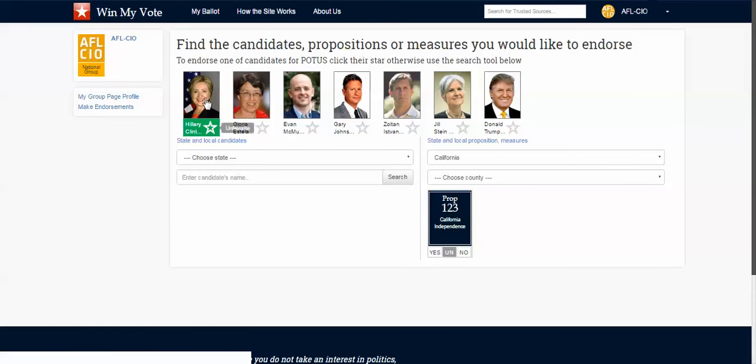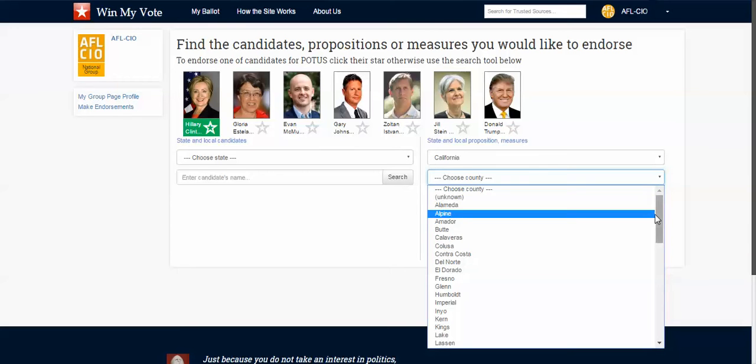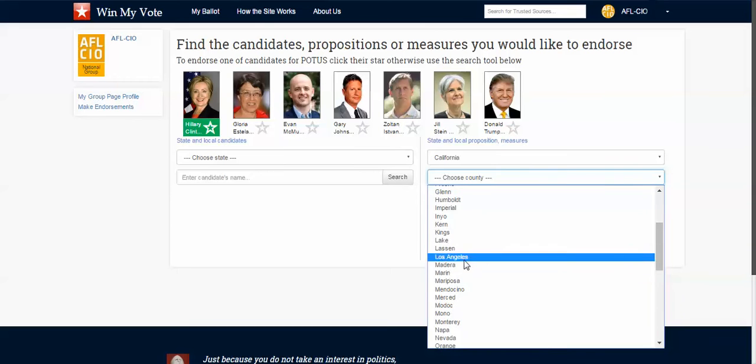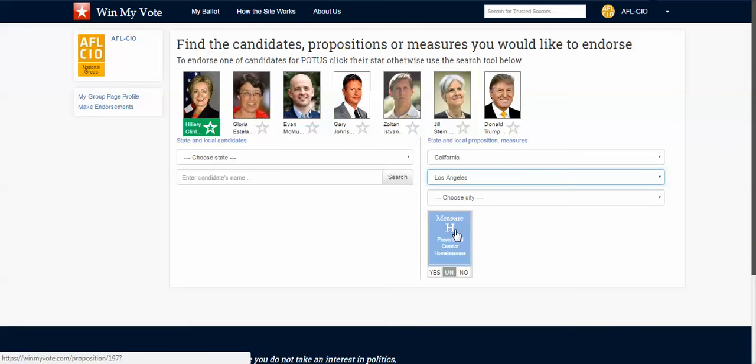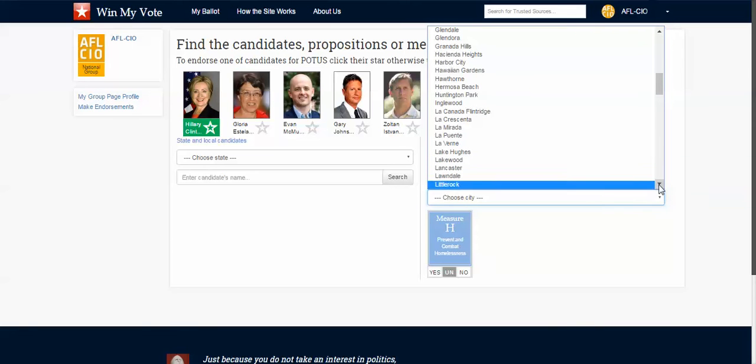You'll see some featured candidates up here, and then you would be able to choose, for example, if you wanted to do propositions or measures on a ballot, you would choose California. Then you can go down and you would choose the county of LA. So you can see that there's one measure for the county of LA. And then if you were to do the city of LA,